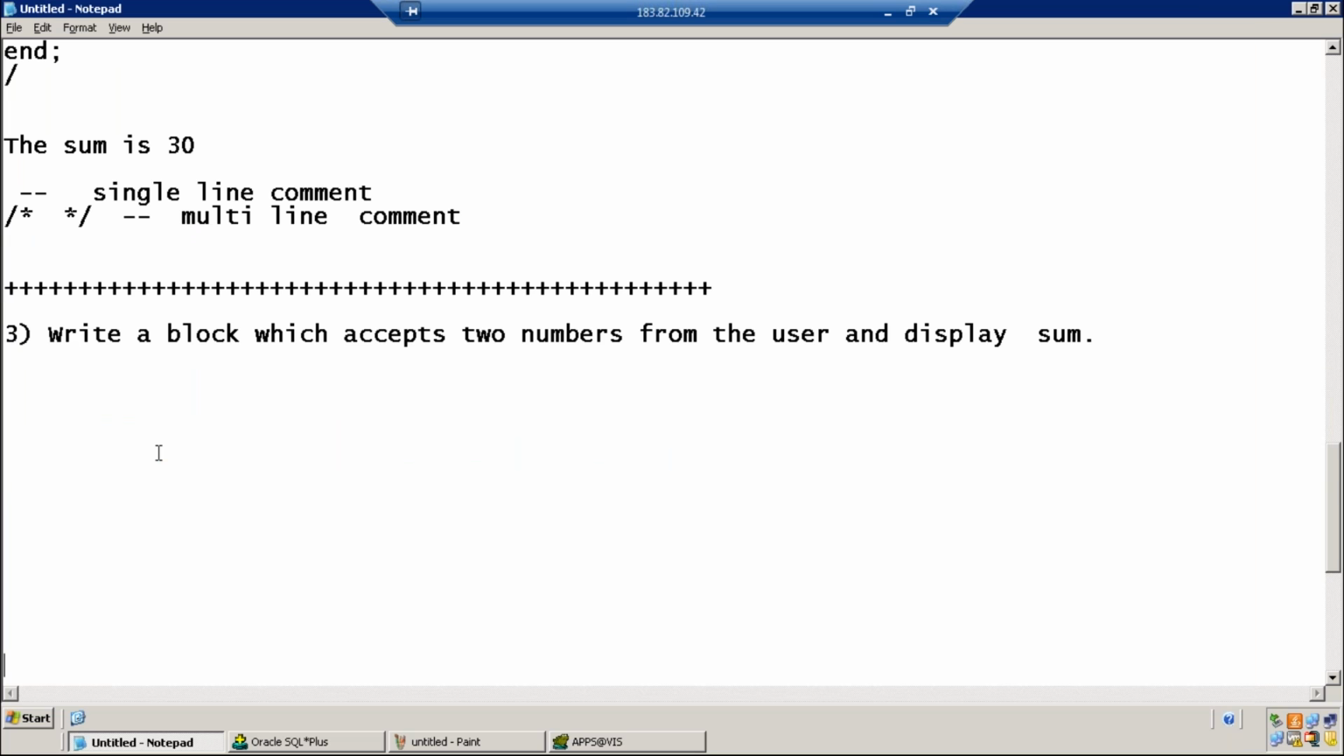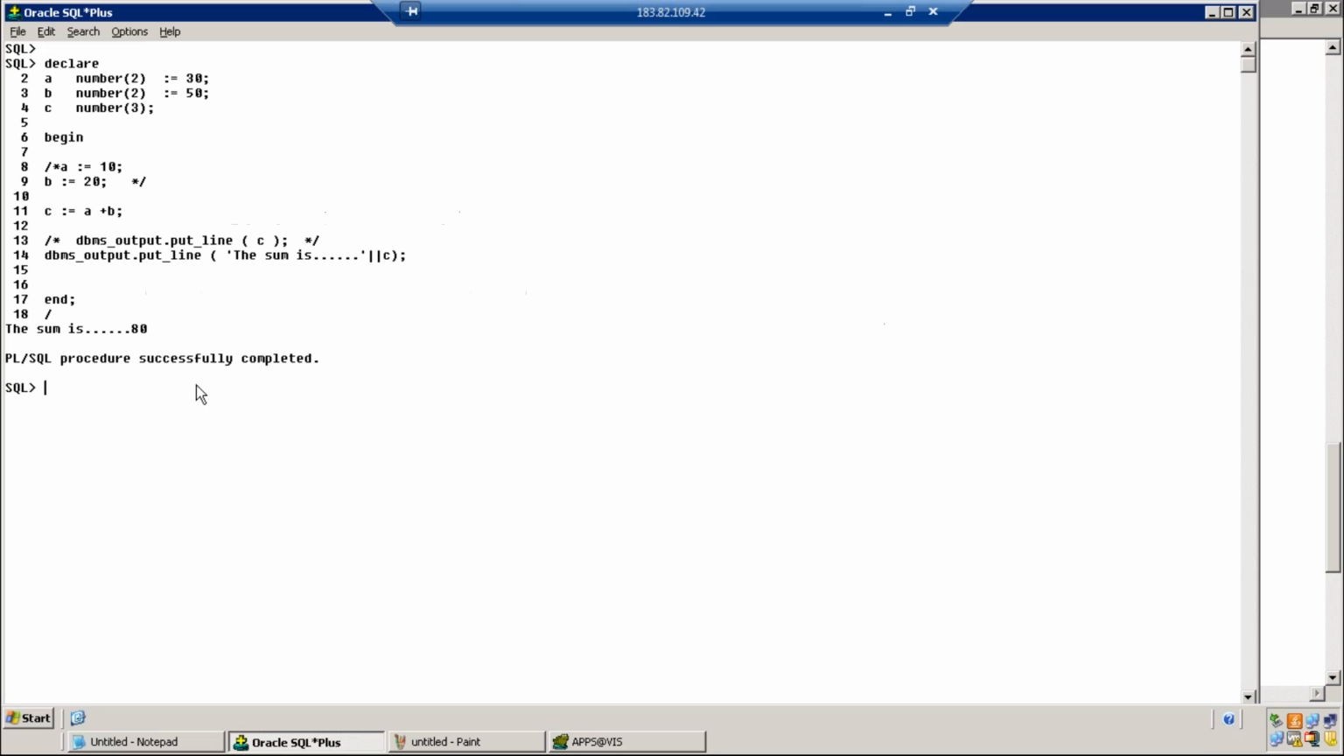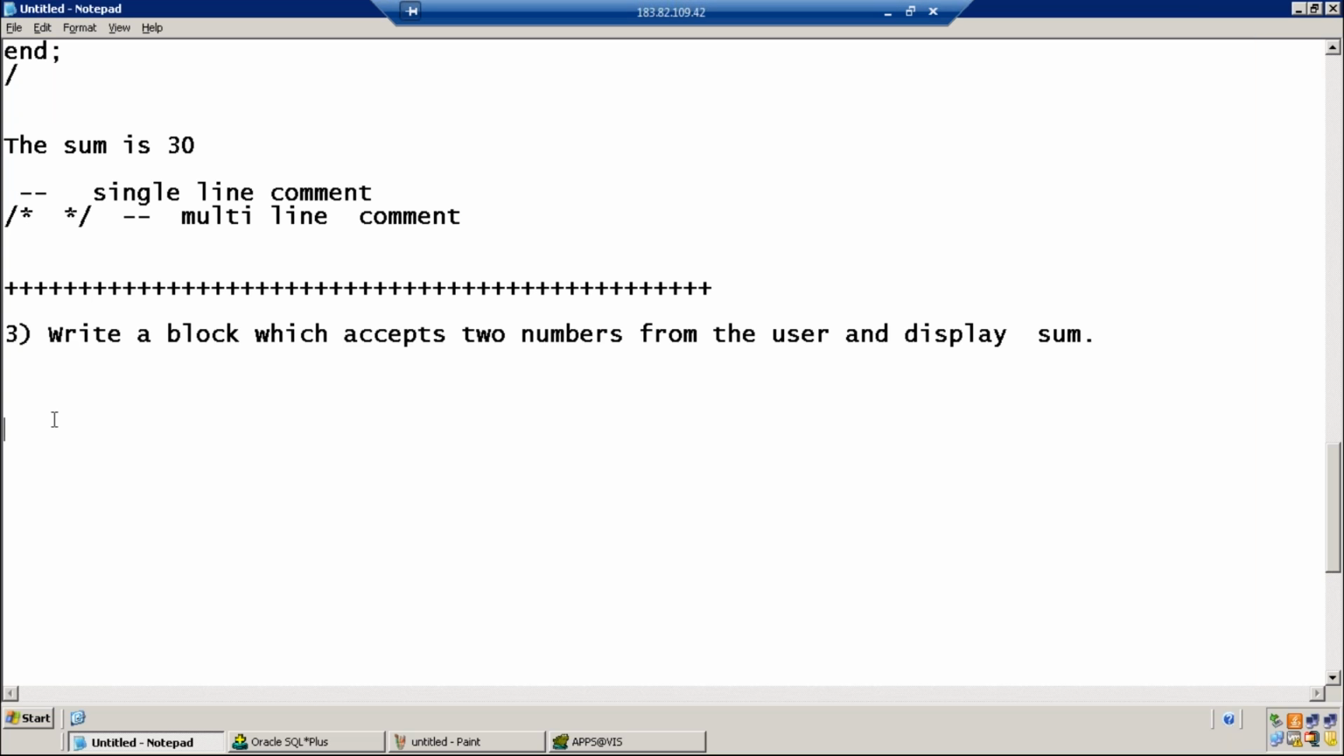I want my program to accept the values from the user. In the previous program, we are not accepting the values. Instead, we are hard coding the values 30, 50 or 10 and 20 in the program itself. Now I don't want to hard code. These values should be passed by the user at the runtime. Let's see how to write the program.